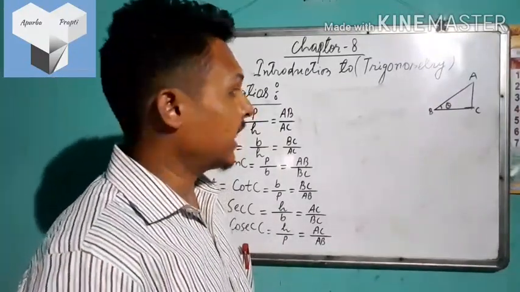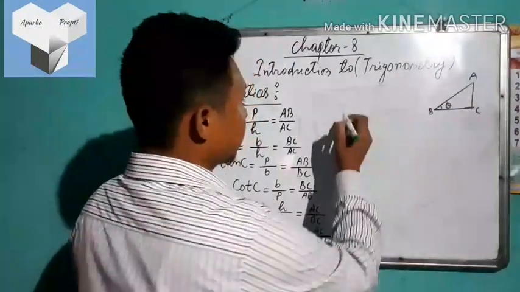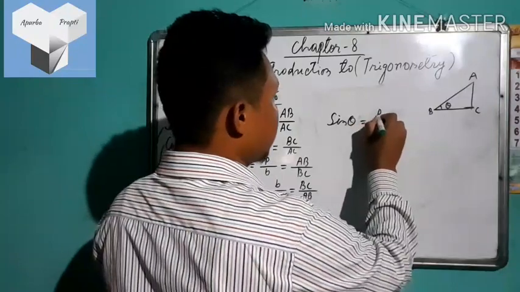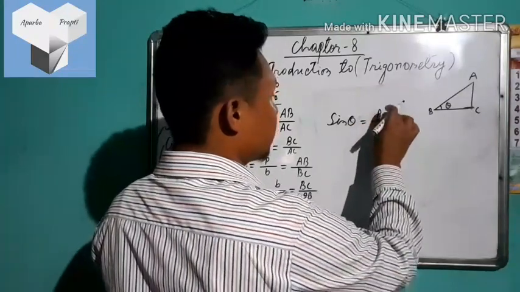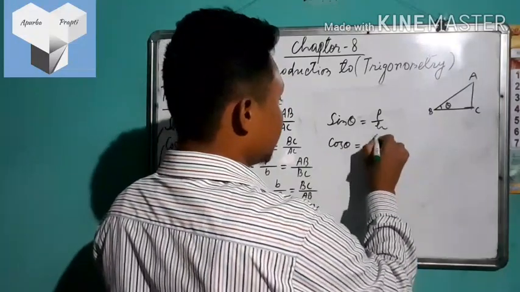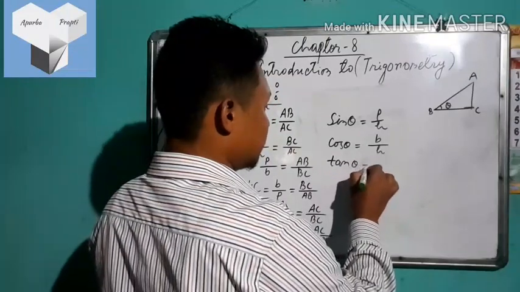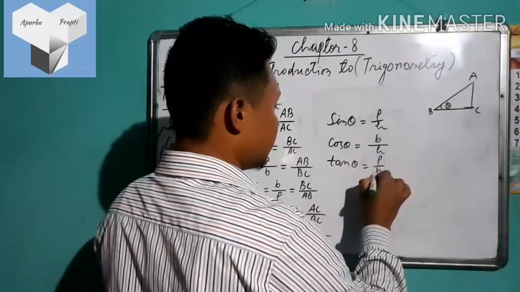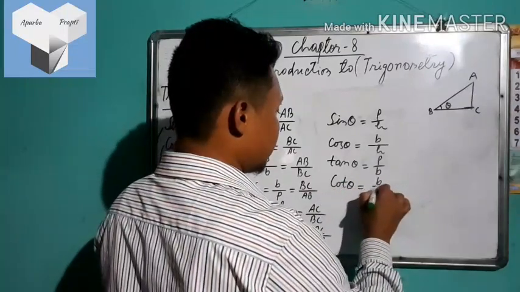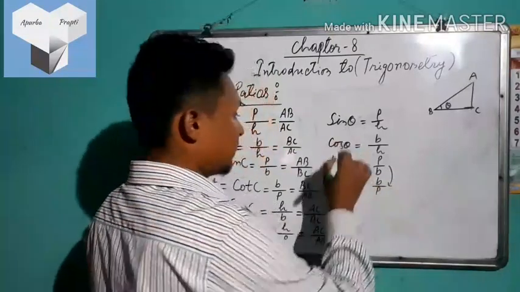So for any angle theta, the trigonometric ratios will be like this: sin theta is equal to P by H, that means perpendicular by hypotenuse. Cos theta is equal to B by H. Tan theta is equal to P by B. Cot theta is equal to B by P, the inverse of tan.